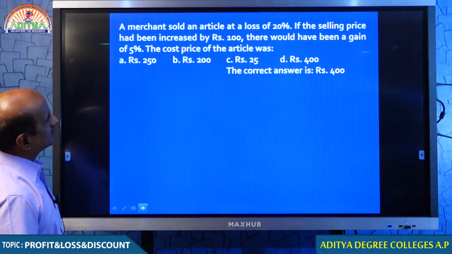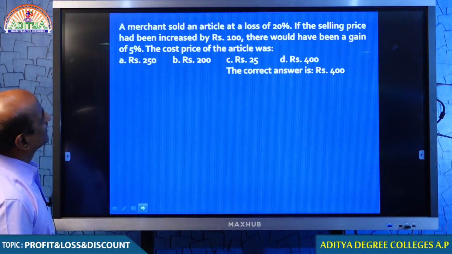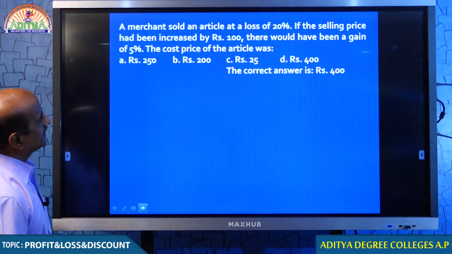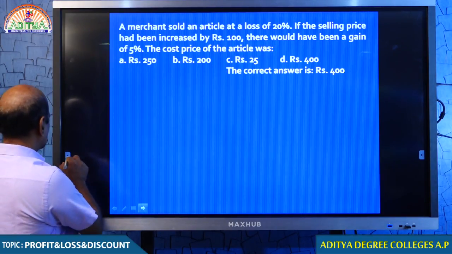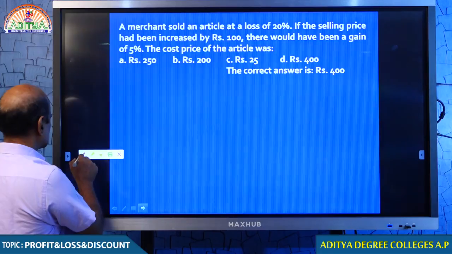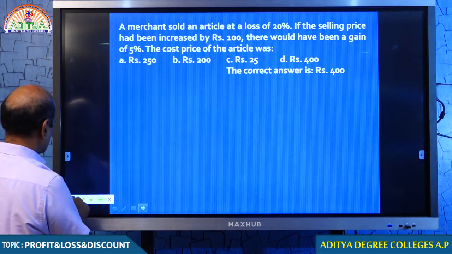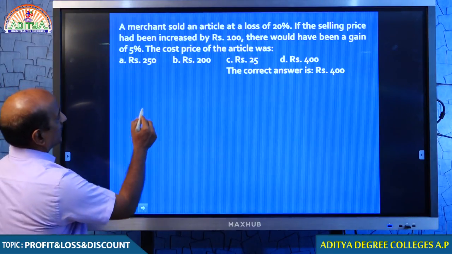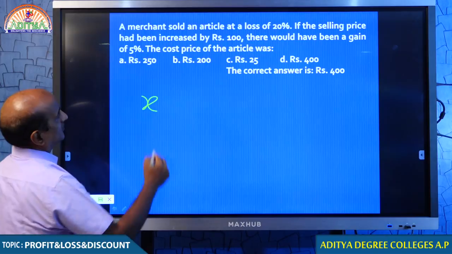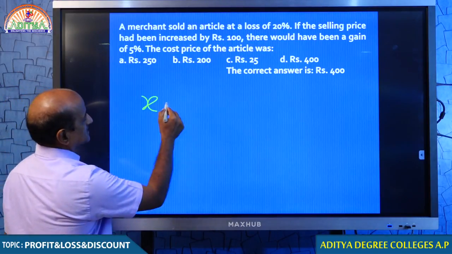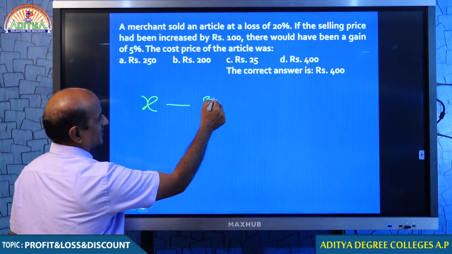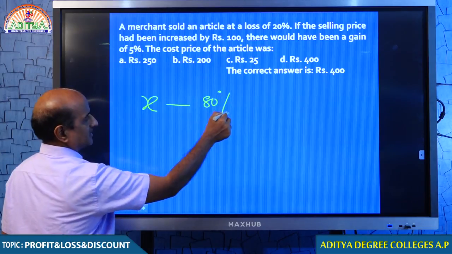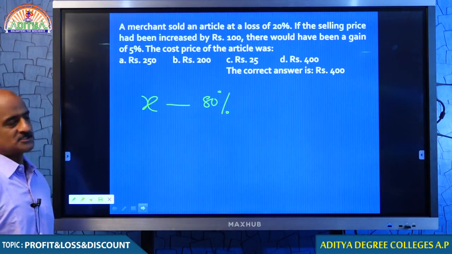A merchant sold an article at a loss of 20%. My dear students, this one we already discussed. At a loss of 20%, let me explain this question to you. I don't know what price he sold at, but at that time he got a loss of 20%, which means that he recovered only 80%.